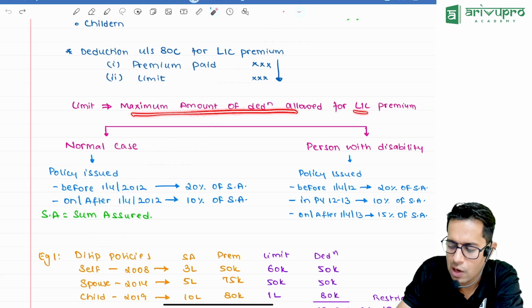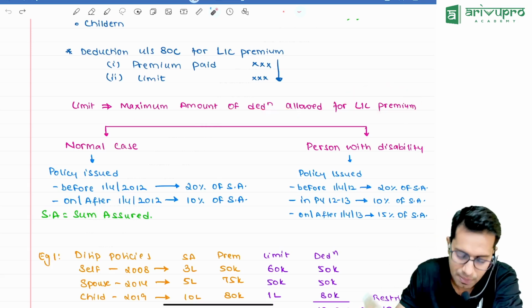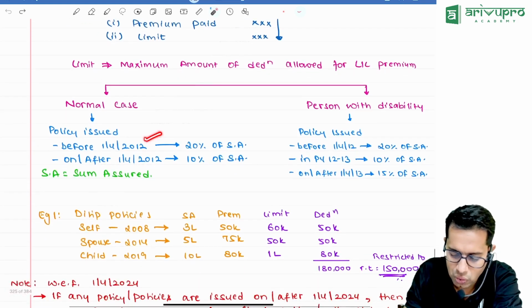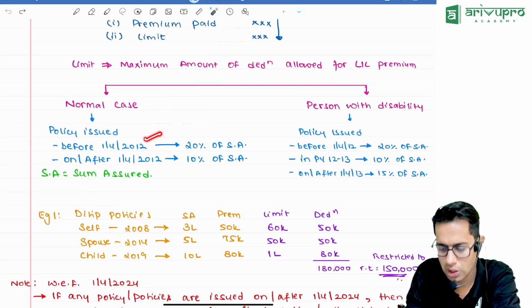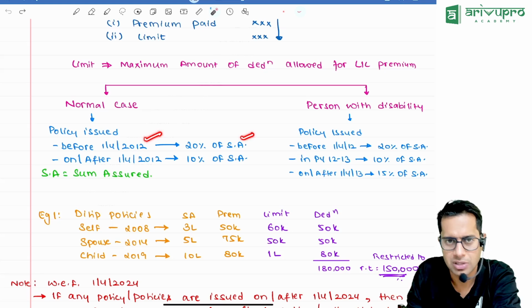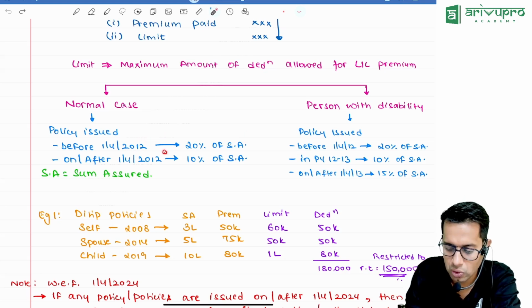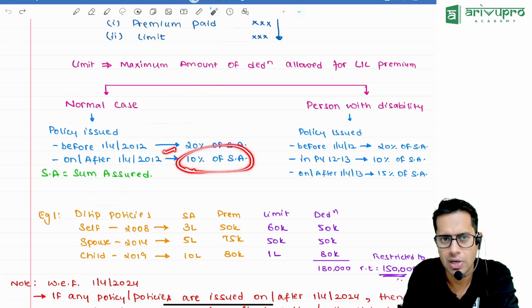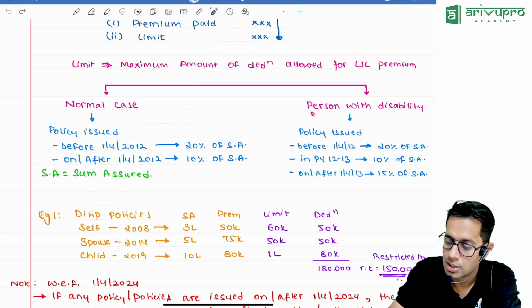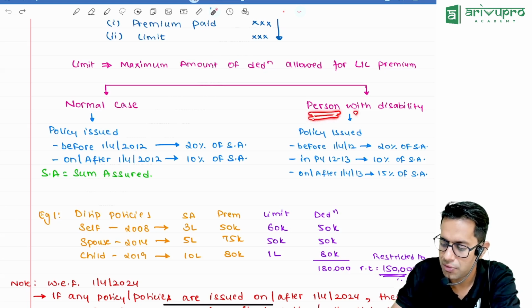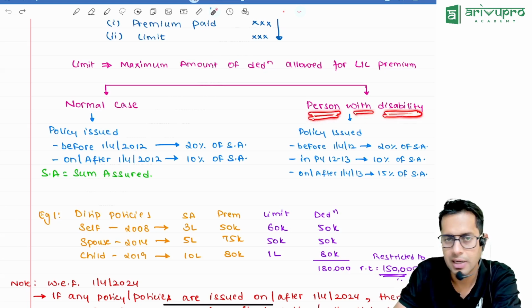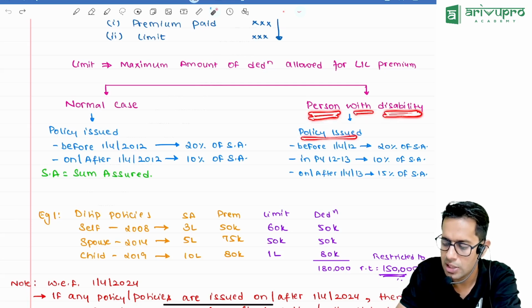Maximum amount of deduction allowed for LIC premium. In normal cases, if the policy is issued before 1st of April 2012, it will be 20% of sum assured. If the policy is issued on or after 1st of April 2012, you can claim a deduction of 10% of sum assured. Where the person has a disability, if the policy is issued by you before 1st of April 2012, then it is 20%.